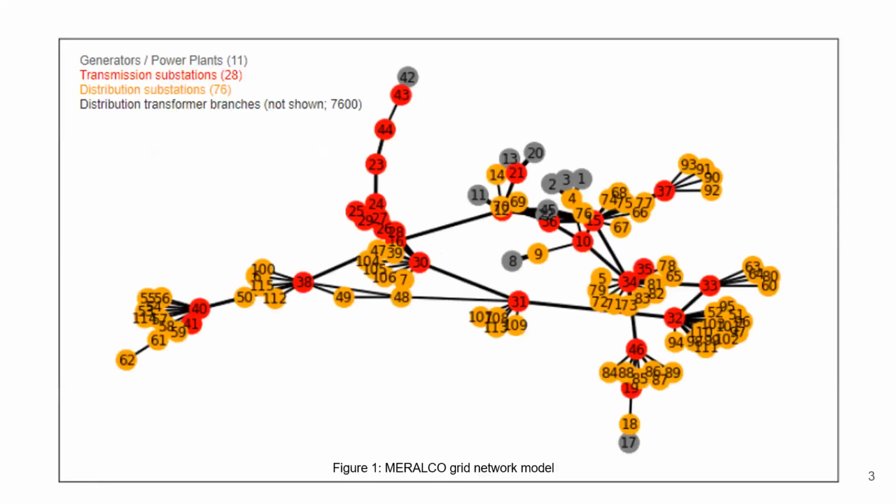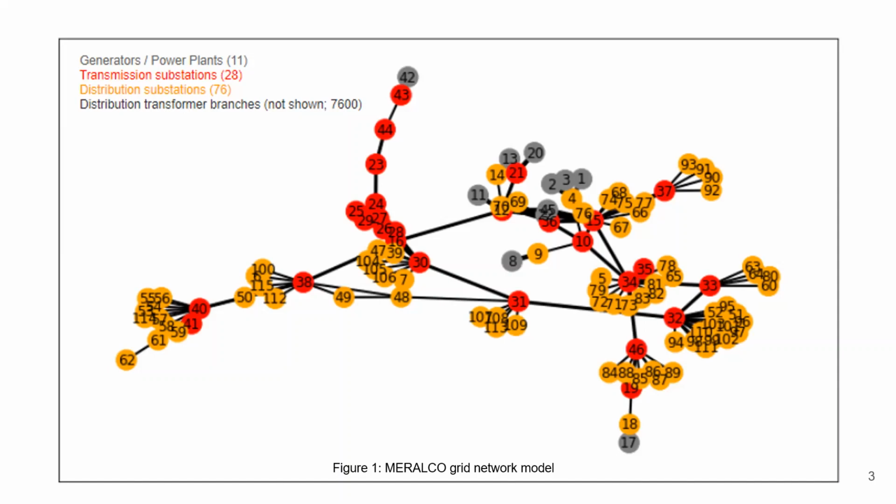In working towards these objectives, the first step was to create a model of the Meralco power grid. This was done by collating data about its structure and components from the Meralco and DOE websites, the Transmission Development Plan, and OpenStreetMap. The NetworkX Python package was then used to configure it into the model shown in Figure 1. Its features and properties such as degree distribution, clustering coefficient, and betweenness centrality were then analyzed.